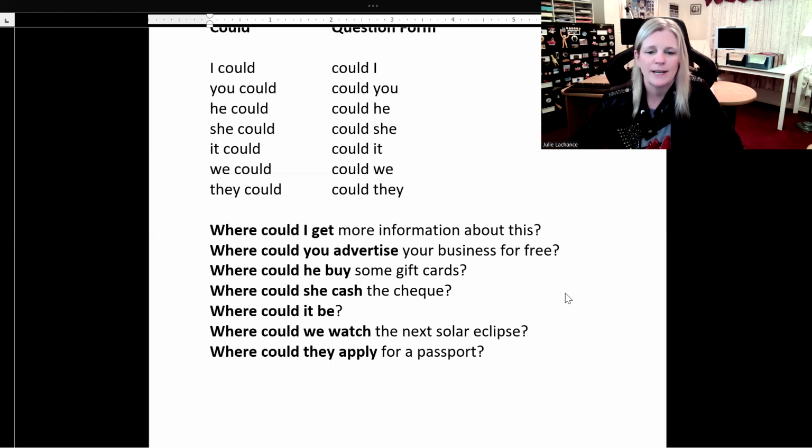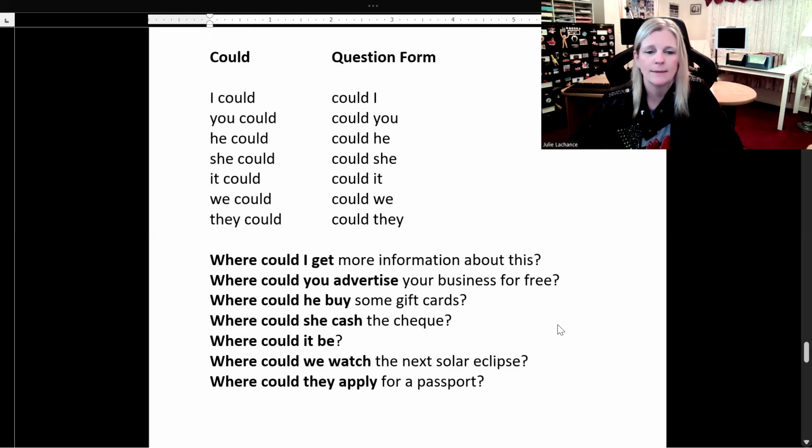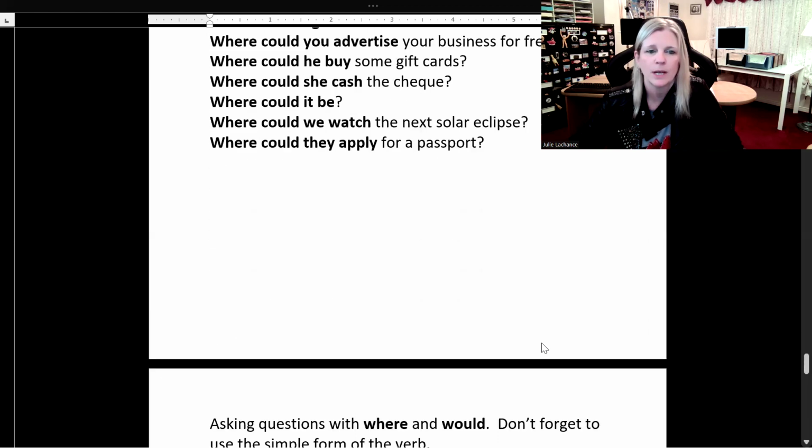Don't forget, we can also write check, C-H-E-C-K, but I prefer to write it like this. Where could it be? Where could we watch the next solar eclipse? Where could they apply for a passport? Let's look at the type of verb we're using when using could. I think it's the simple form of the verb. Get, advertise, buy, cash, be, watch, and apply, all in the simple form.